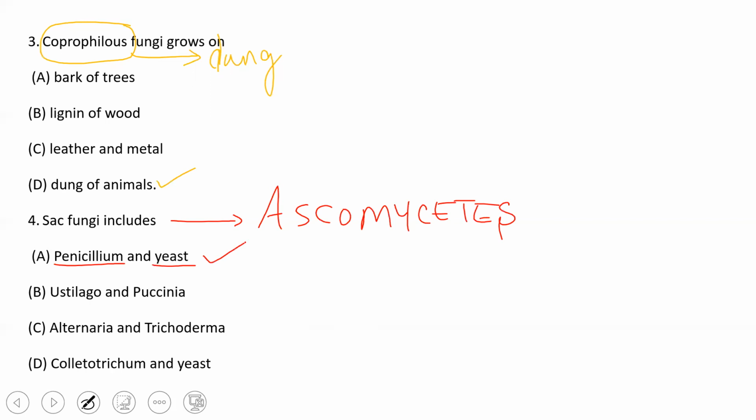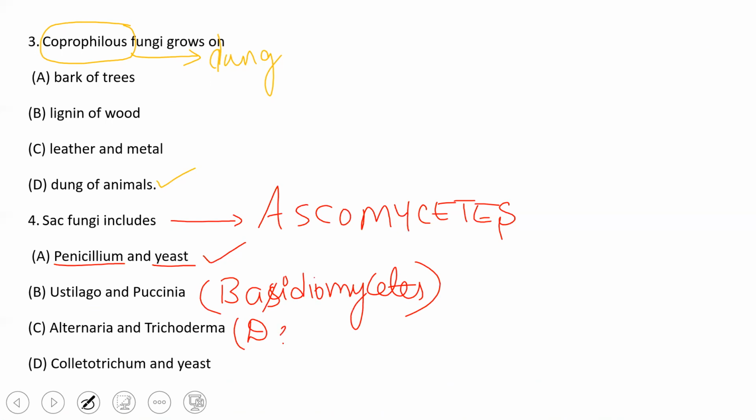So henceforth the option is A. Ustilago and Puccinia belong to Basidiomycetes. Alternaria and Trichoderma belong to Deuteromycetes. Colletotrichum belongs to Deuteromycetes and yeast belongs to Ascomycetes. So henceforth option A is the correct one.